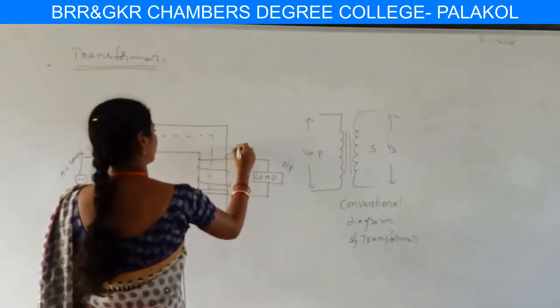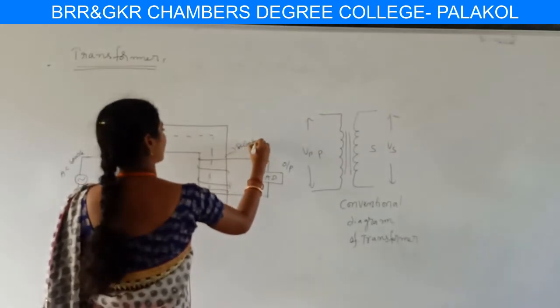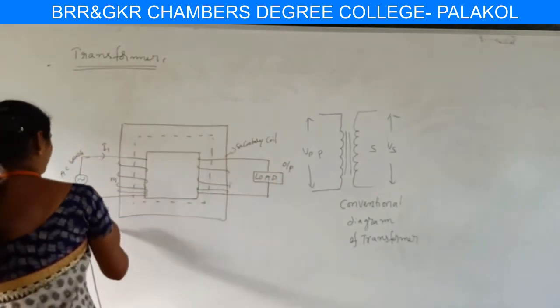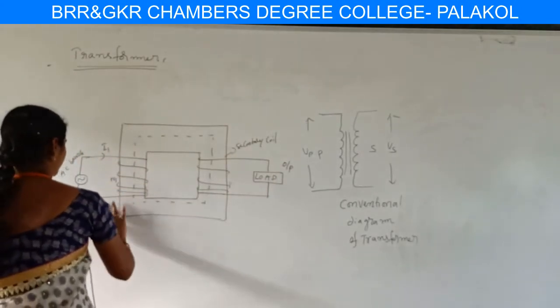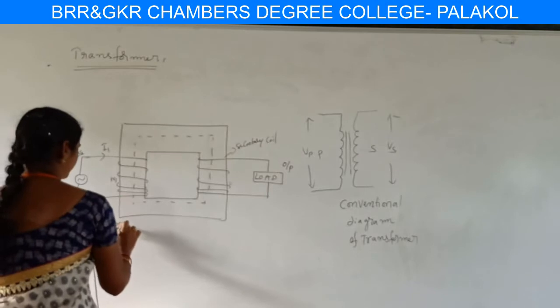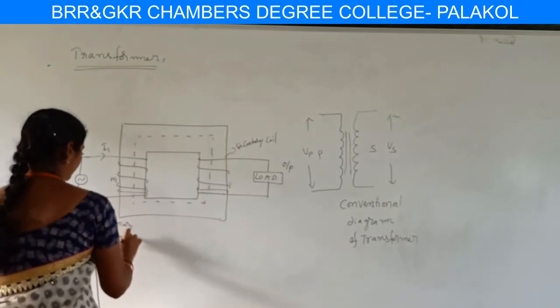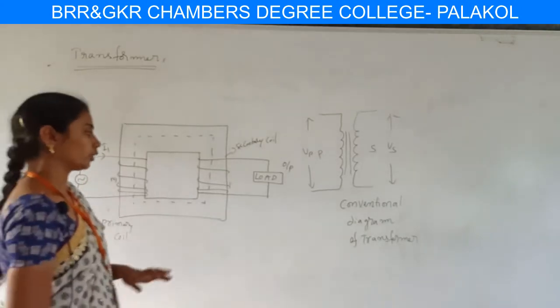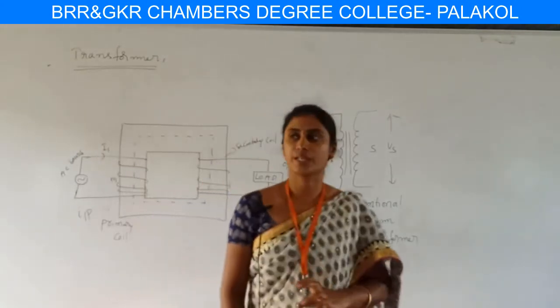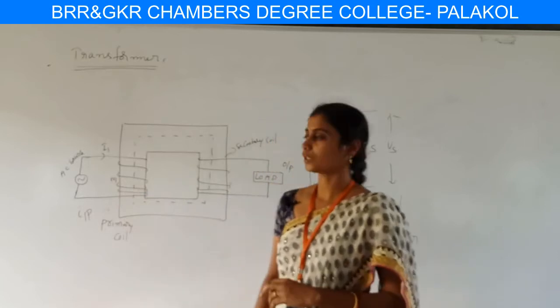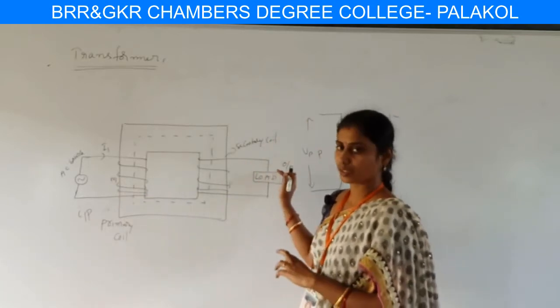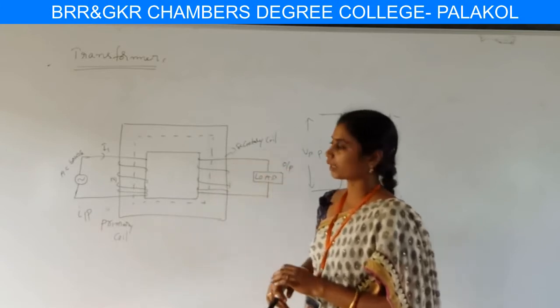Here this is the secondary coil. This is the primary coil, and this is the secondary coil. Here the AC source is given as input. So the coil which is connected to the input AC source is said to be the primary coil, and the coil which is connected across the load resistance, across which the output is collected, is said to be the secondary coil.